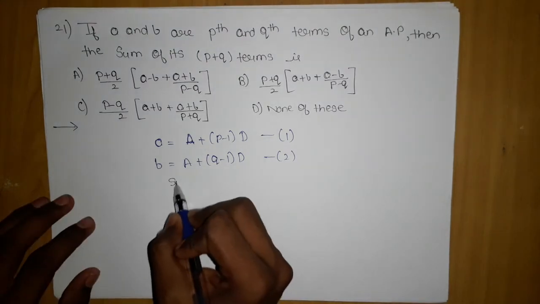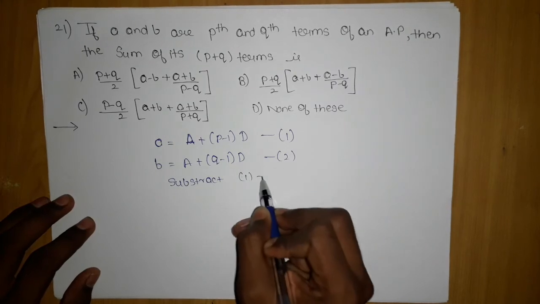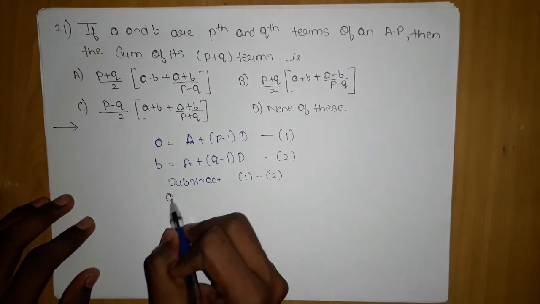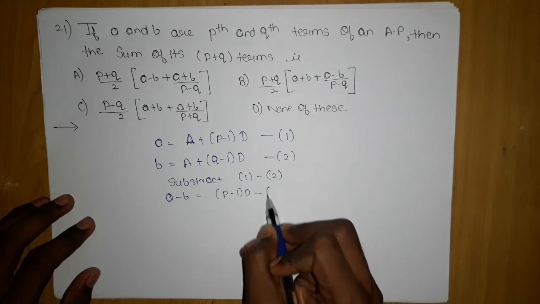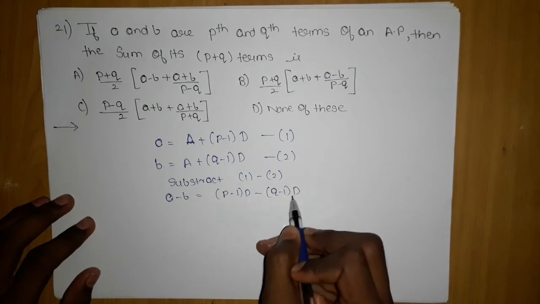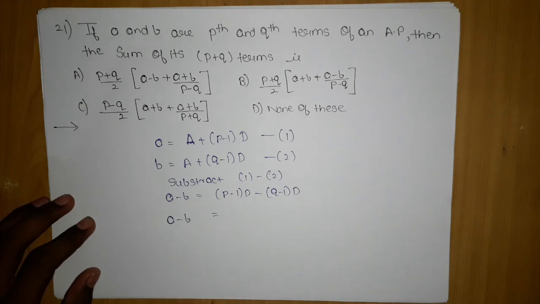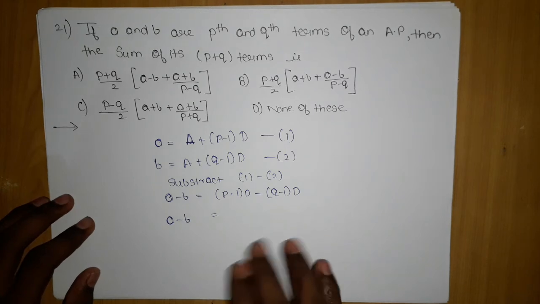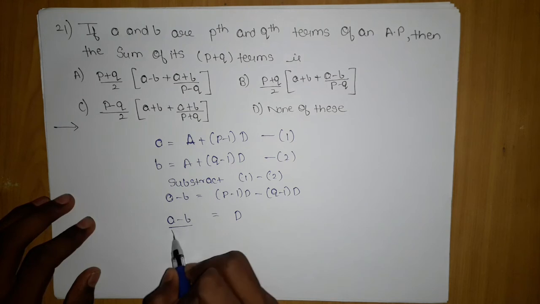If I subtract, I will get rid of capital A. I will automatically get A minus B is equal to p minus 1 into D minus q minus 1 into D, which will give me A minus B, which will give me D as (a minus b) by (p minus q).